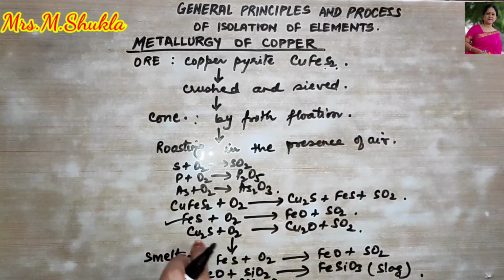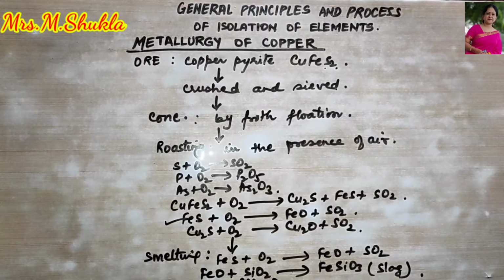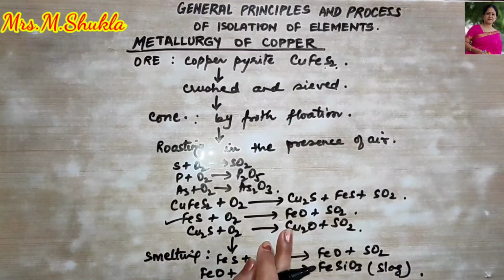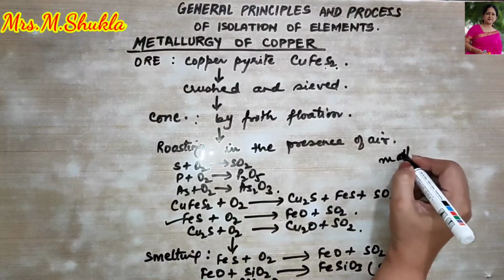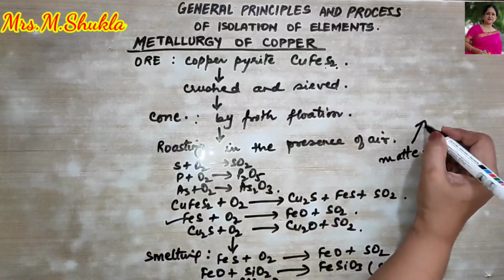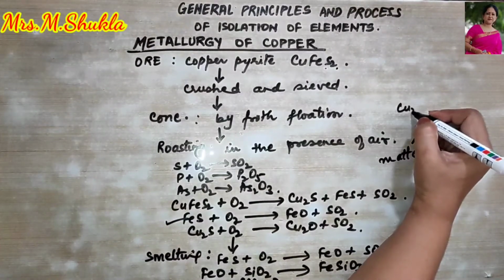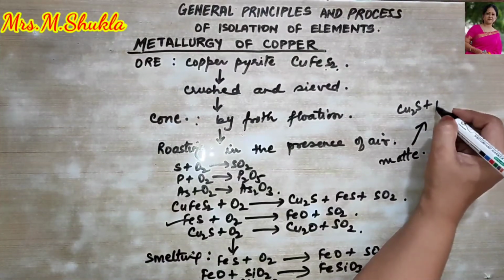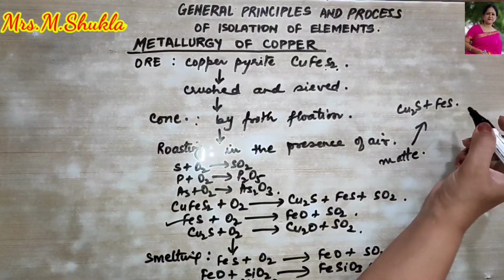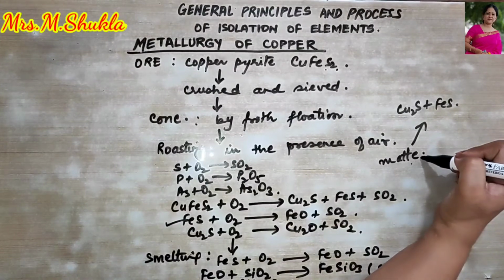Now what happens to cuprous sulfide? This, having some traces of ferrous sulfide, is called matte. What is matte? Matte is cuprous sulfide with some traces of ferrous sulfide.